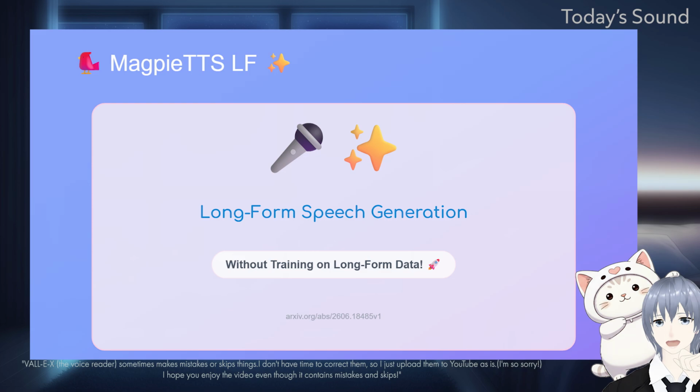The title is MagpieTTS LF: inference-time long-form speech generation without training on long-form data.